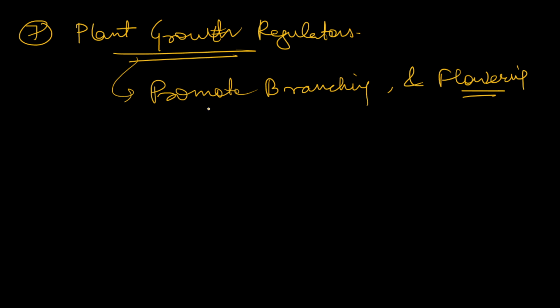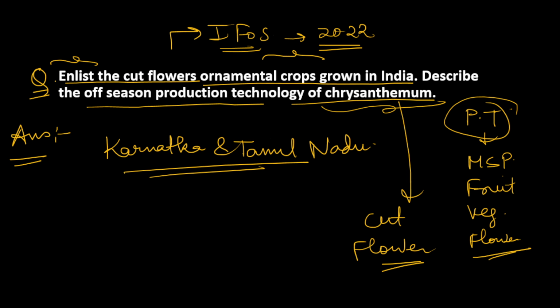So these are the things we have to keep in mind while doing off-season production of chrysanthemum, which we need to do in greenhouses. These are the common points I have written, and using these points you can structure and write your answer. I think you have understood both parts of the question, and you will now easily be able to write this answer nicely.